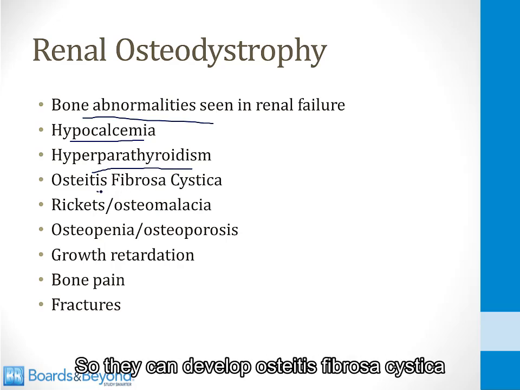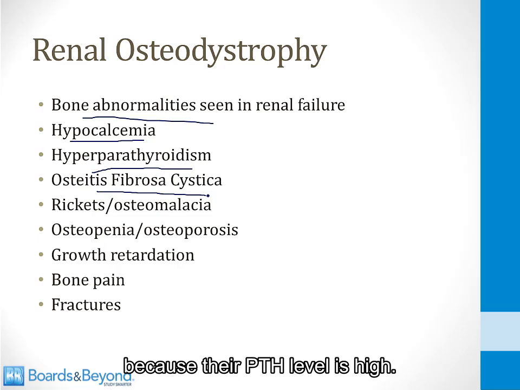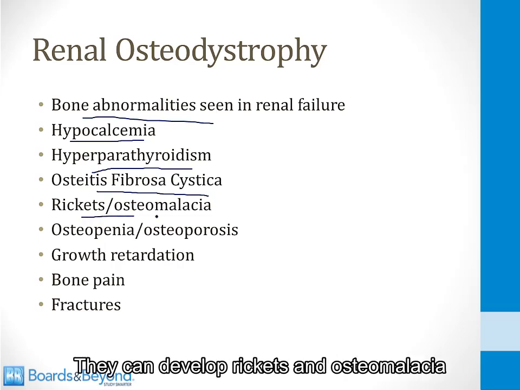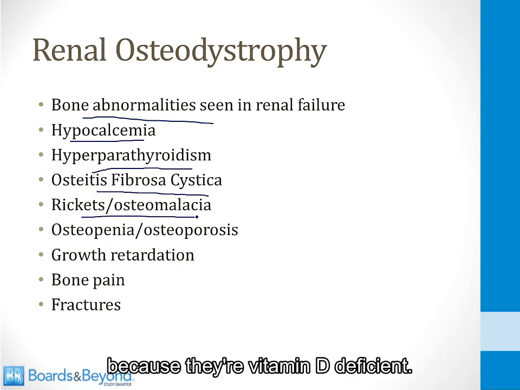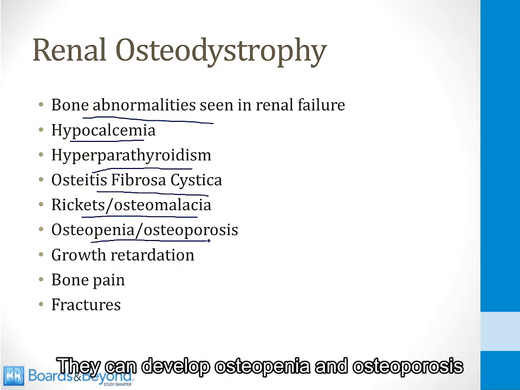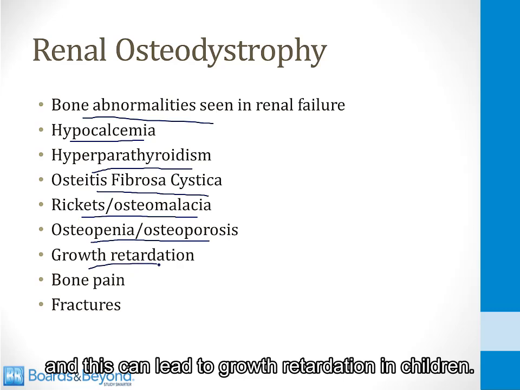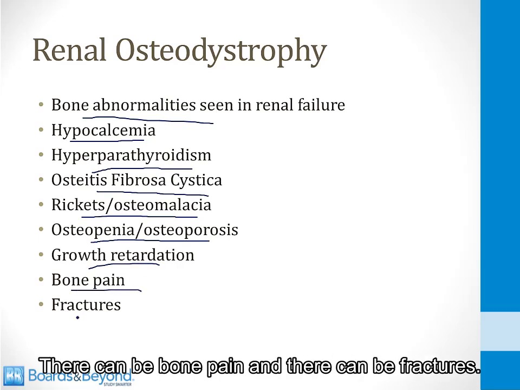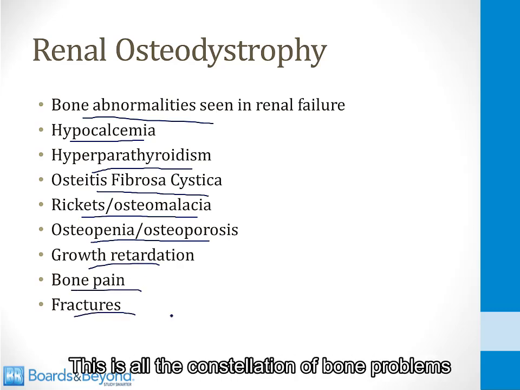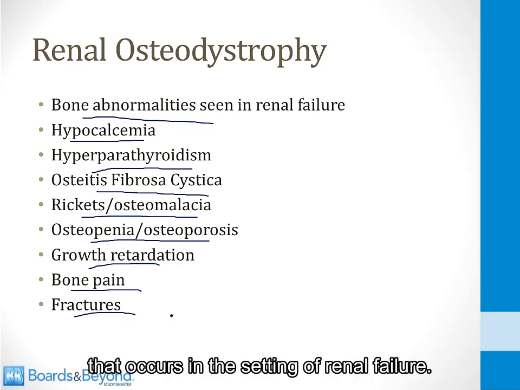So they can develop osteitis fibrosa cystica because their PTH level is high. They can develop rickets and osteomalacia because they are vitamin D deficient. They can develop osteopenia and osteoporosis, and this can lead to growth retardation in children. There can be bone pain and there can be fractures. This is the whole constellation of bone problems that occurs in the setting of renal failure.